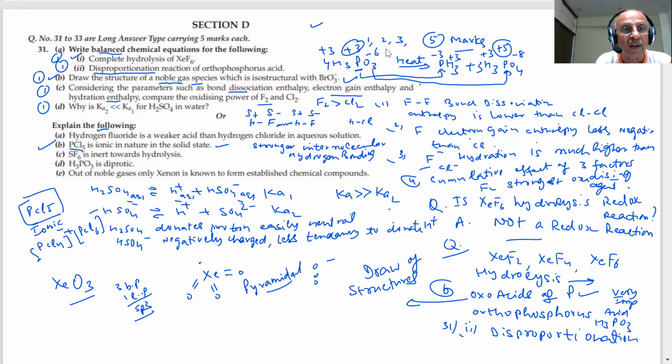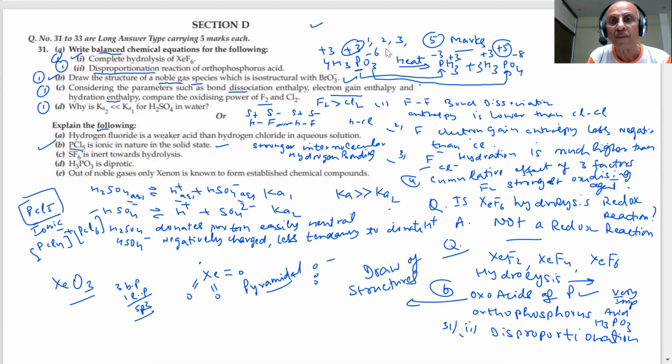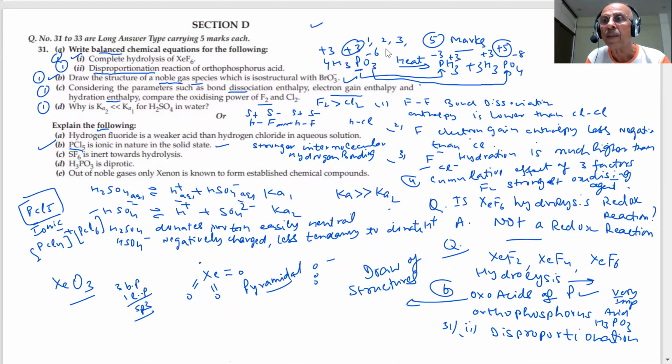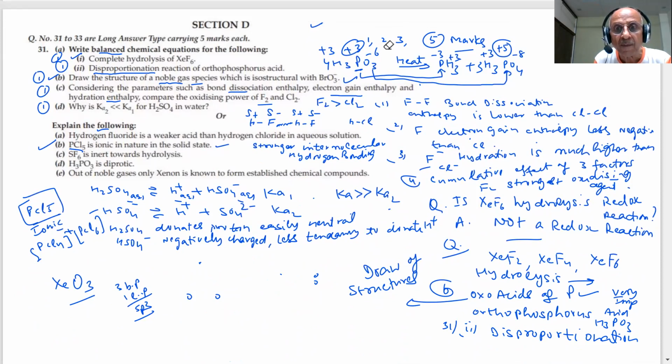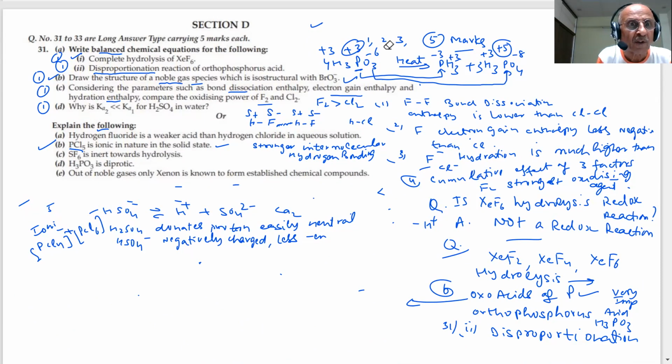If we see the shape of SF6, students, very important questions for the paper.